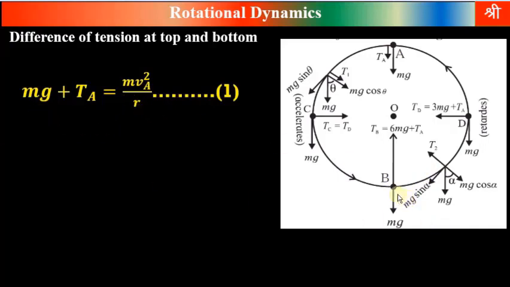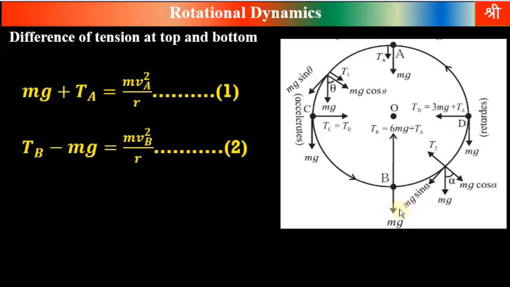Now at the topmost position, we know weight acts in a vertically downward direction, tension also acts in a vertically downward direction. Their directions are same. Therefore, their resultant is obtained by adding these two vectors mg and Ta, and their resultant is equal to centripetal force m va square upon r.